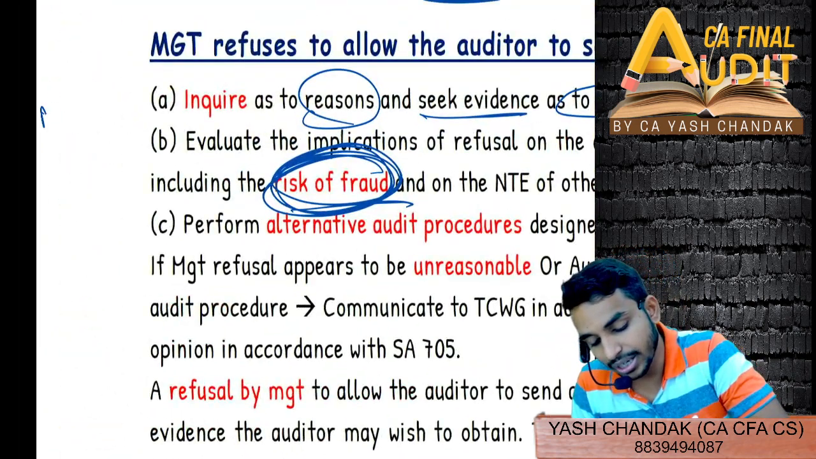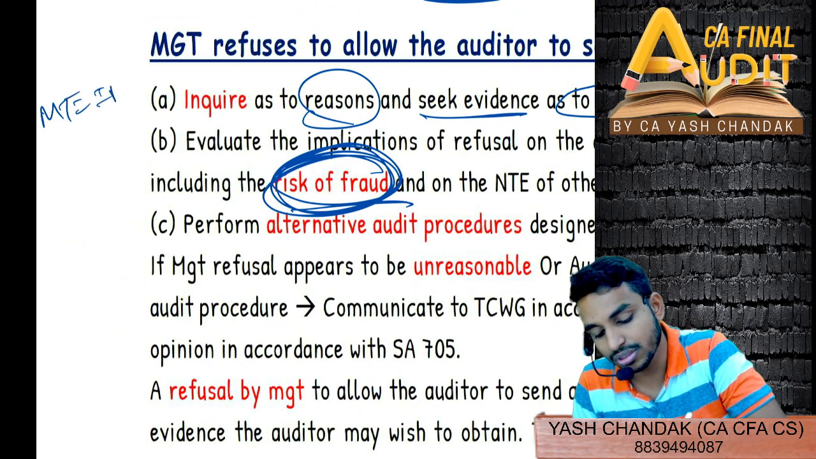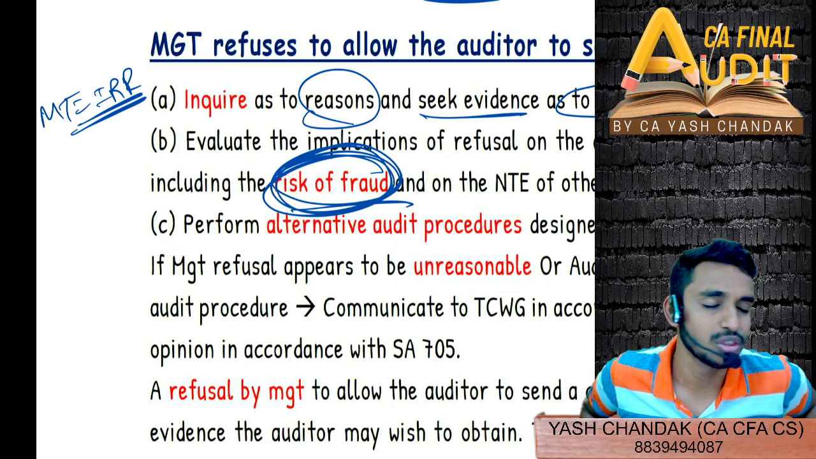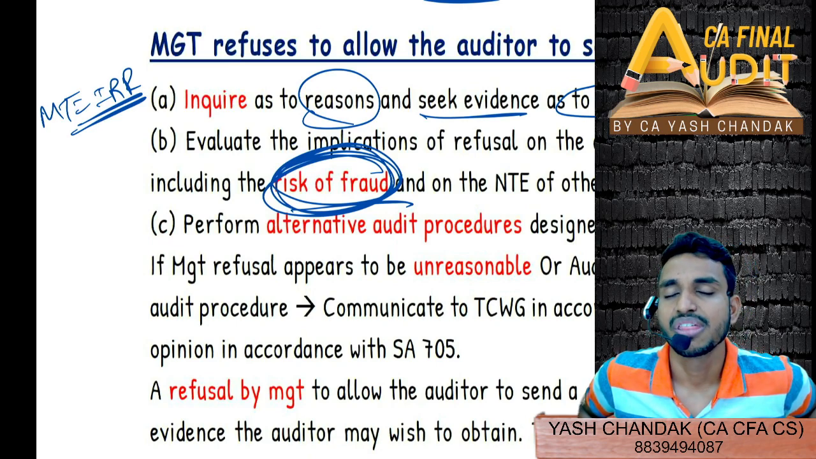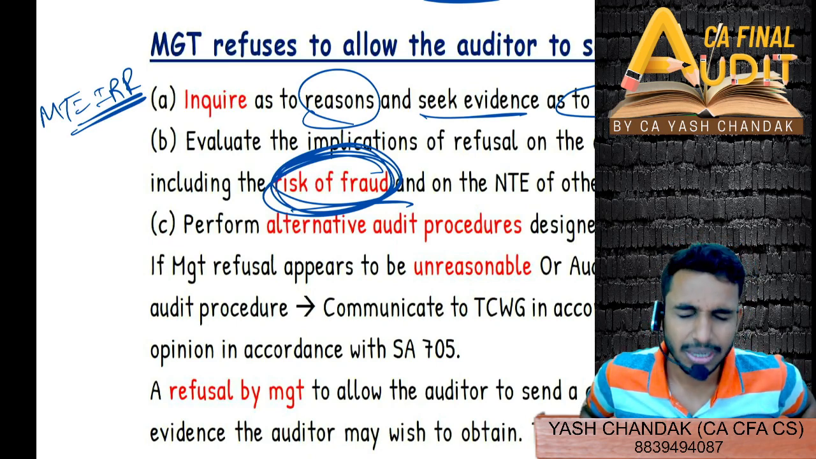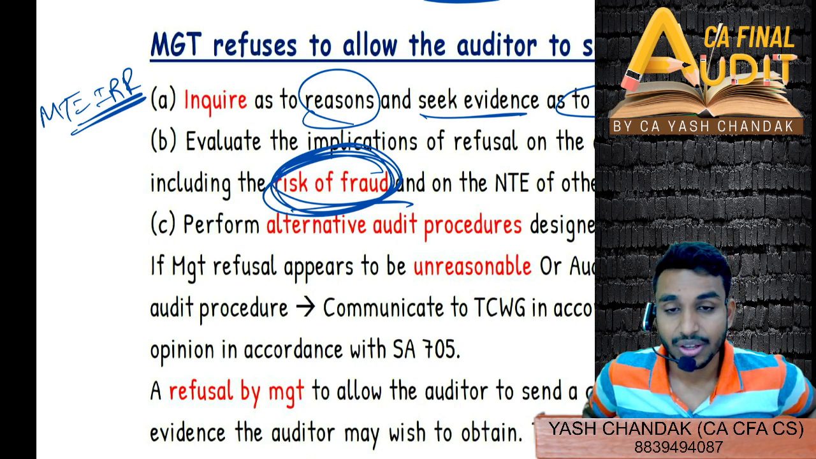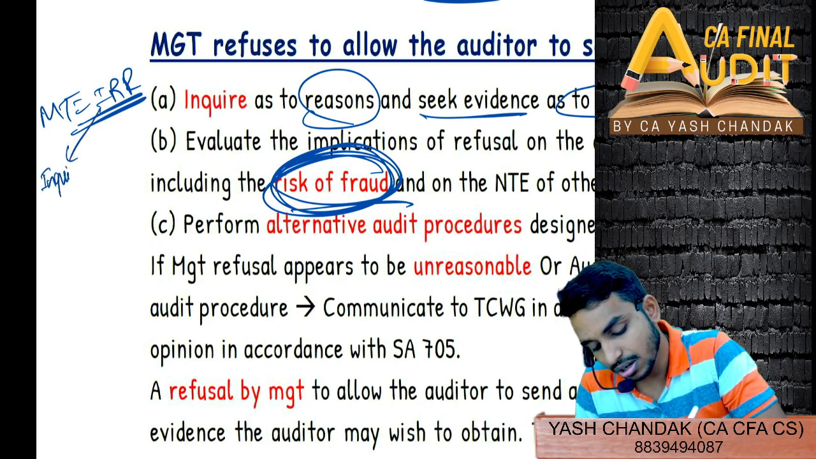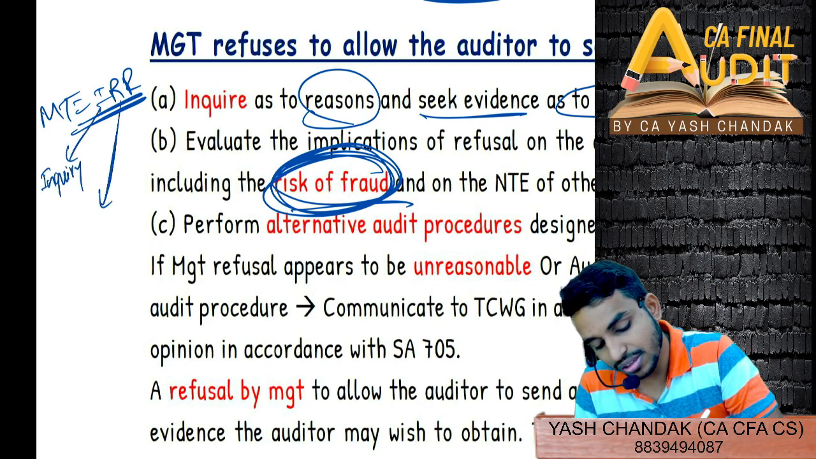So again, the same trick. I told you two times we will come across this trick. The first one being just now today, what we learned in the case of claims and litigation in SA 501, and similarly the second IRR is here. That means where management is refusing. So just remember inquiry, I for inquiry with the management. And R here is what? ROMM.